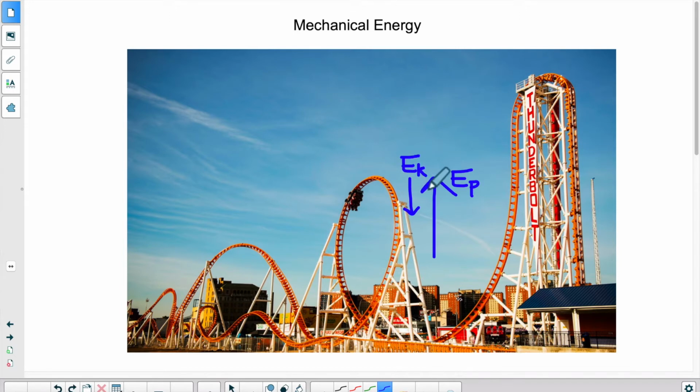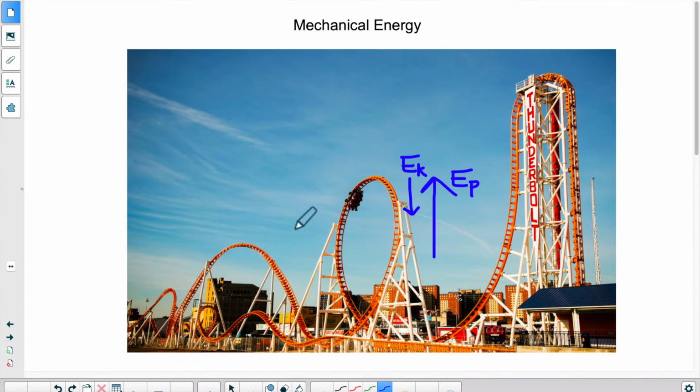So they're kind of going in the opposite way. You're slowing down, so your movement, or your kinetic energy, is decreasing, but your height is increasing, so the potential energy is increasing. Now, as you get to the top, things start reversing as you go down towards the other side. So now you're accelerating.